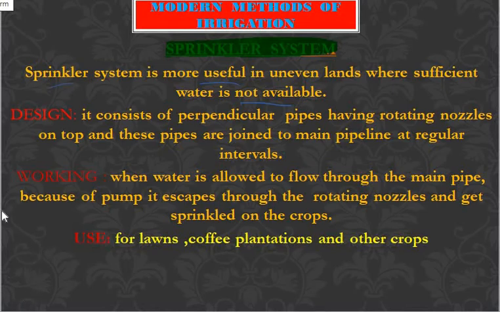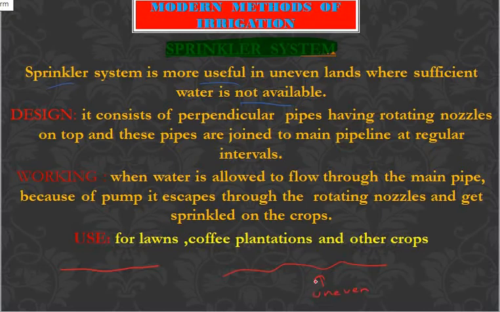Uneven lands means, I will show you. If the land is like this, that is said to be even. If the land is like this, you will say uneven, right?